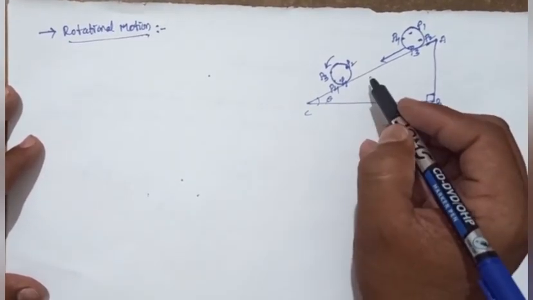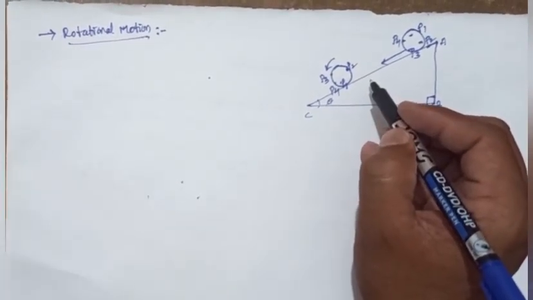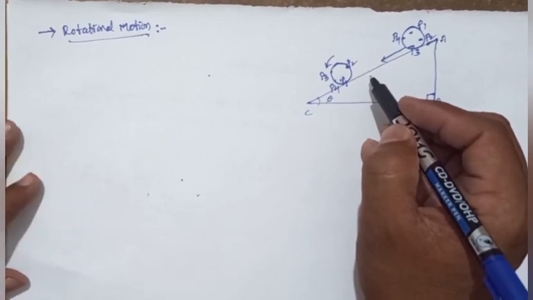In translational motion, there is no change in the velocity of the particles.